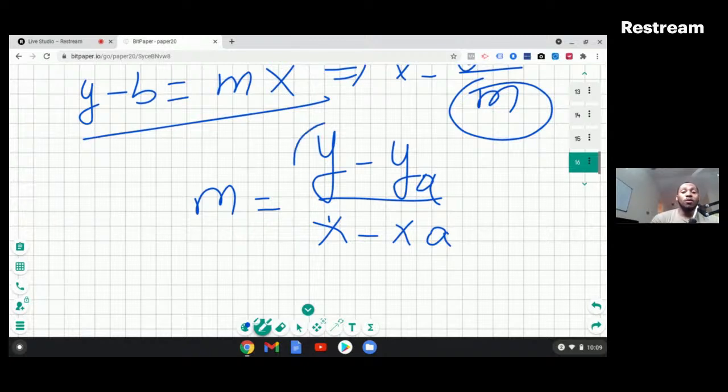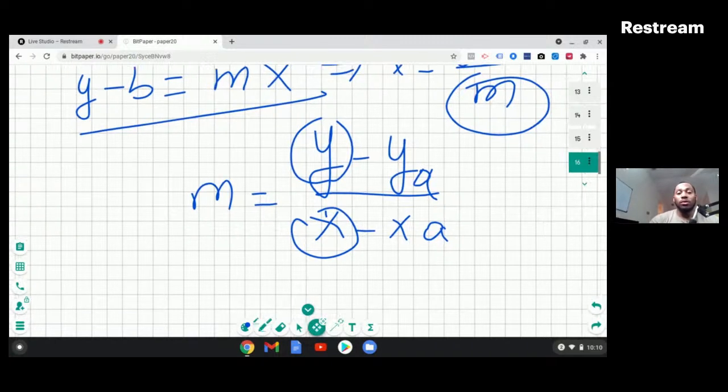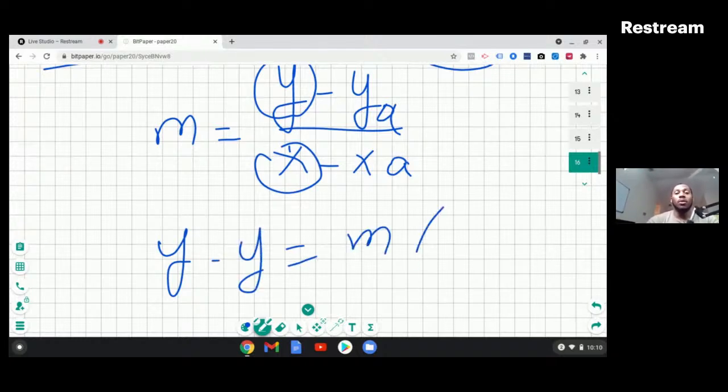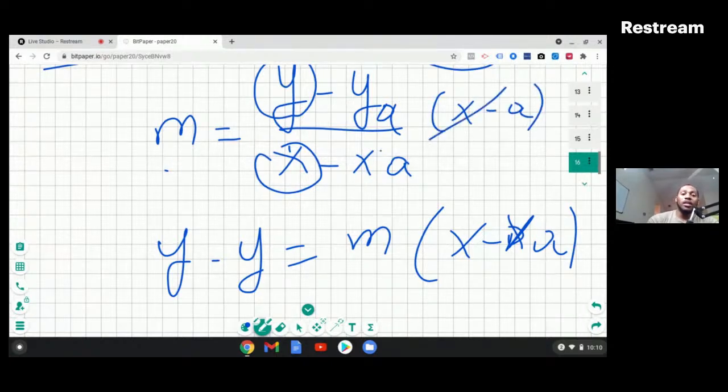You can solve for y, and you can also solve for x. You can also write it as y minus ya is equal to m multiplied by (x minus xa). This is another form. The way I do this is I multiply both sides of the equation by x minus xa, so this one cancels out, and then you have x minus xa here.